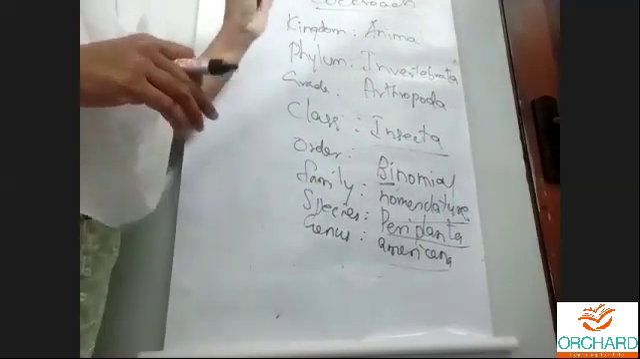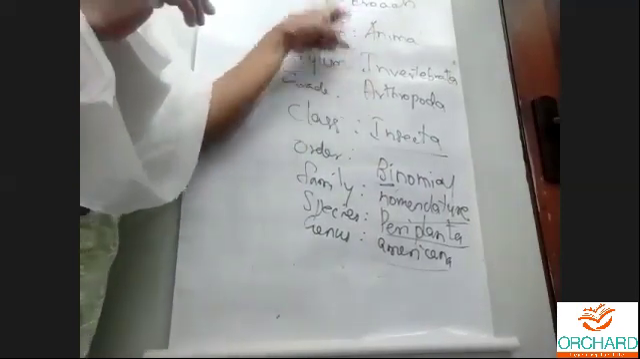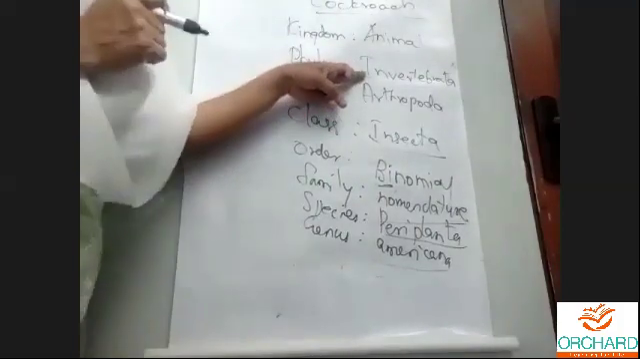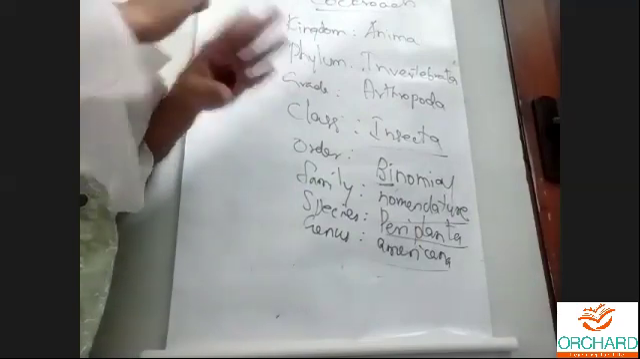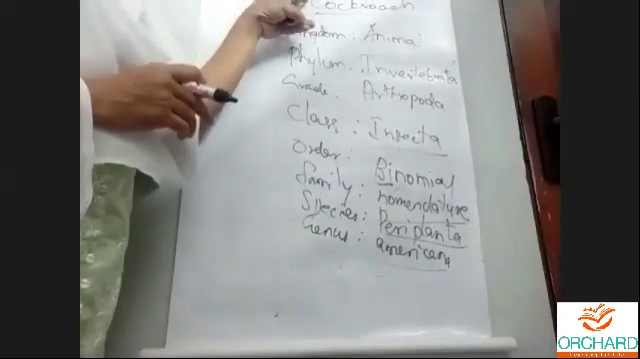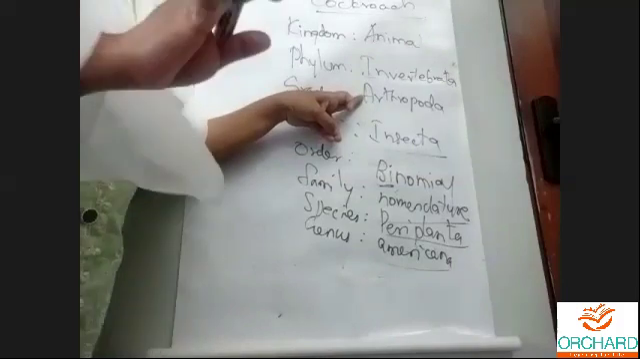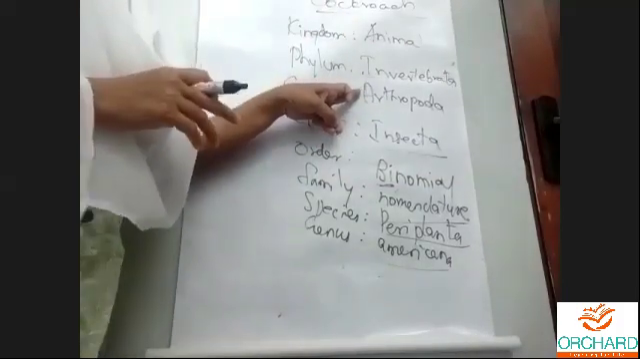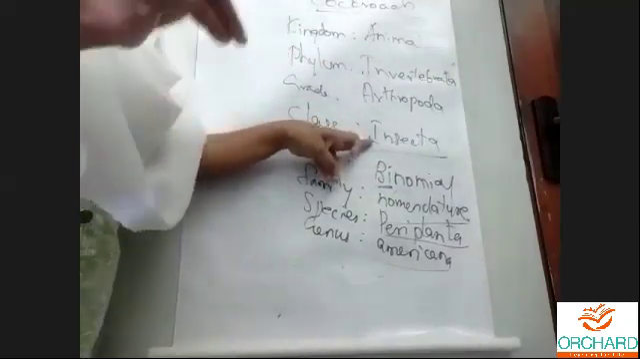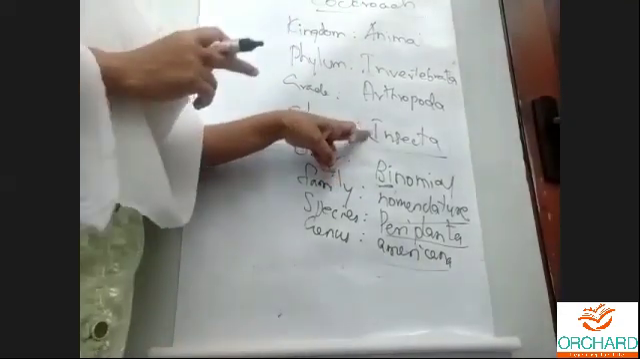When we place an animal under each division, they should follow the character. If I place a cockroach in invertebrata, the cockroach should not contain the vertebral column. So all the animals which do not contain vertebral column come under invertebrata. If I keep cockroach in arthropoda, it should have jointed legs. All the animals which have jointed legs come under arthropoda. If I keep cockroach in insecta, it should have 3 pairs of legs. So all the animals which have 3 pairs of legs should be kept under insecta.